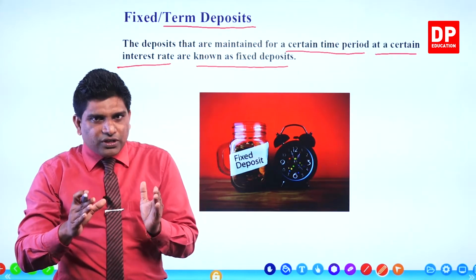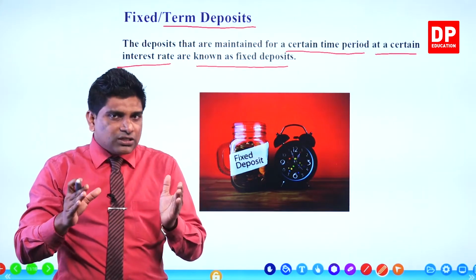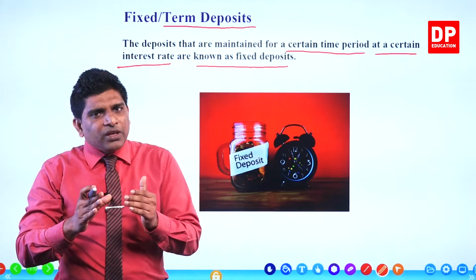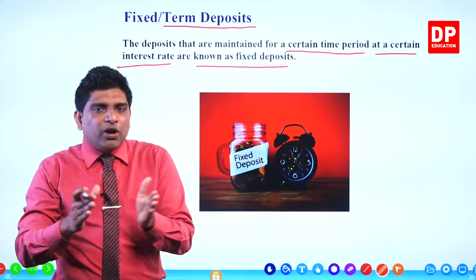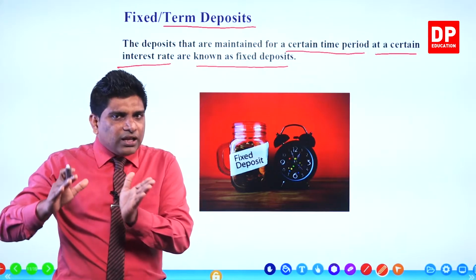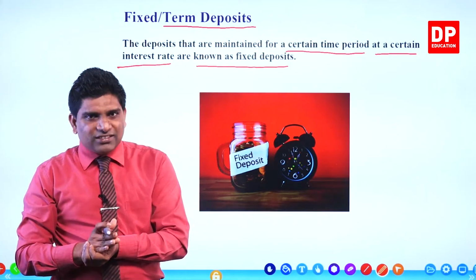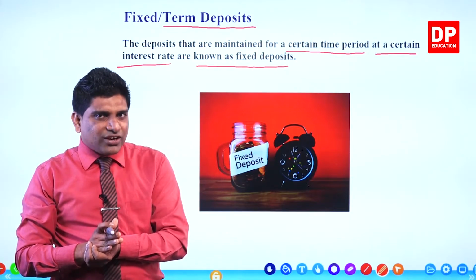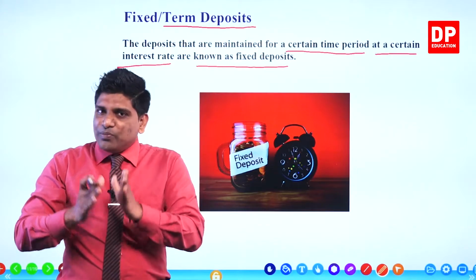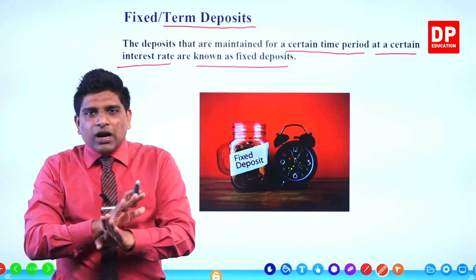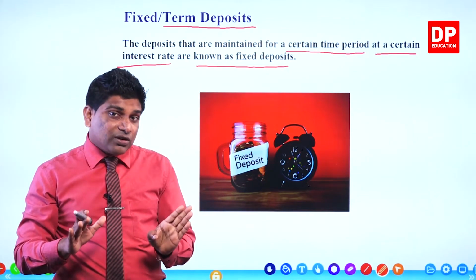Here you can deposit a certain amount of large money, right? So 10,000, 50,000, 75,000, 100,000, like that. So here you want to deposit at once a large amount of money for an agreed interest rate for a certain time period, right? Before the maturity date, you can't withdraw money in this account.